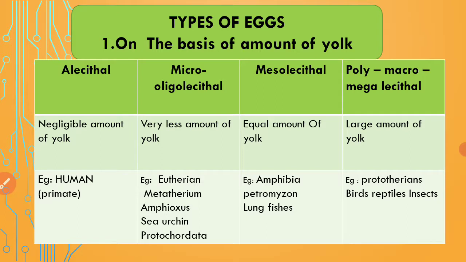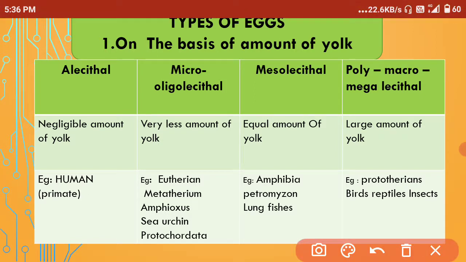So on the basis of amount of yolk, on the basis of distribution of yolk content, and on the basis of presence and absence of shell, the eggs have been divided into three types. First of all, on the basis of amount of yolk, we are going to study the types of egg, which are alecithal, microlecithal, which is also known as oligolecithal eggs, mesolecithal eggs, and megalecithal eggs, which are also known as polylecithal and macrolecithal eggs.